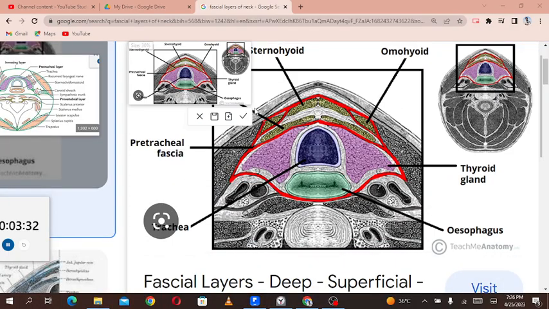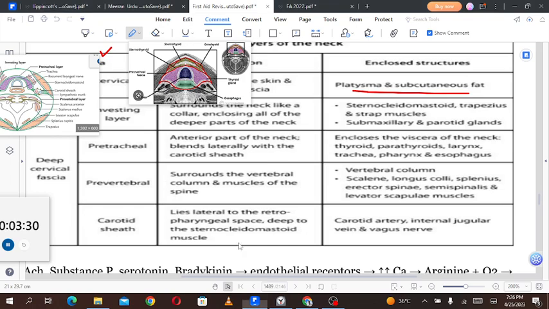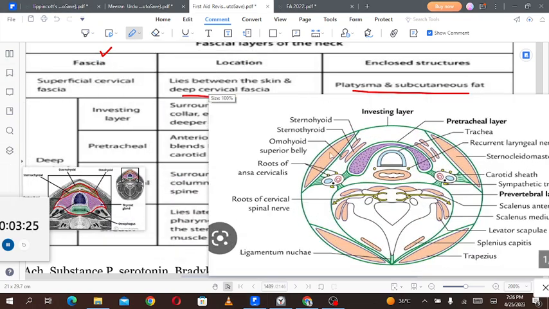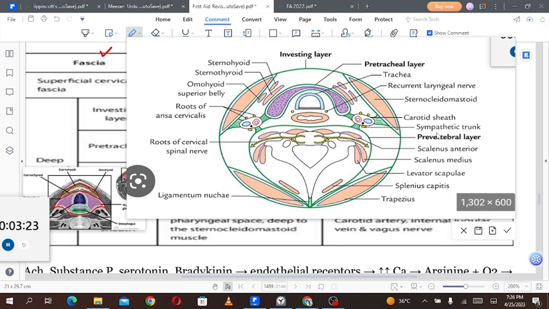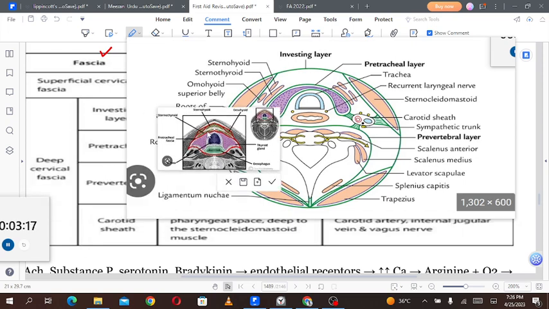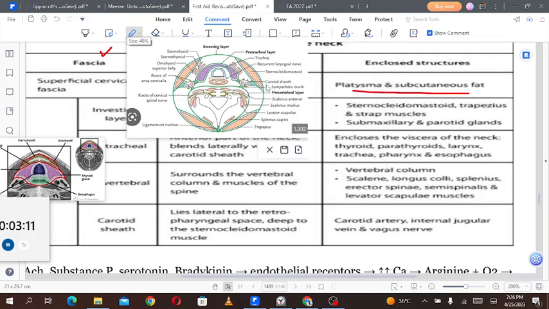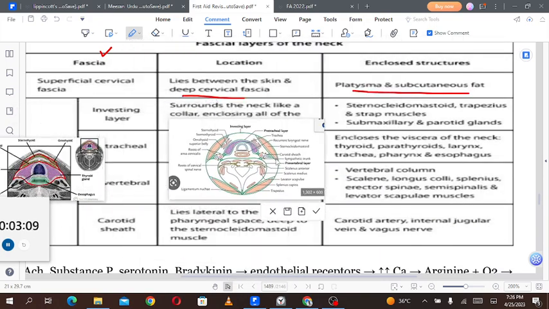So let's take them over there to the PDF. So they are talking about the superficial cervical fascia. Where is the superficial cervical fascia? Investing layer, pretracheal layer. Okay, so is the superficial cervical fascia present in this picture? No, it's not present in any of them. Okay, so superficial cervical fascia lies between the skin and the deep cervical fascia.